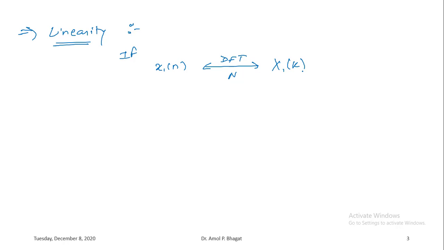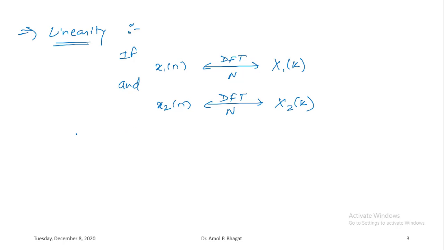The second property is the linearity property. As per the linearity property, suppose there are two discrete time signals, x1 of n with N-point DFT indicated as X1 of k, and another discrete time signal x2 of n with N-point DFT denoted as X2 of k.